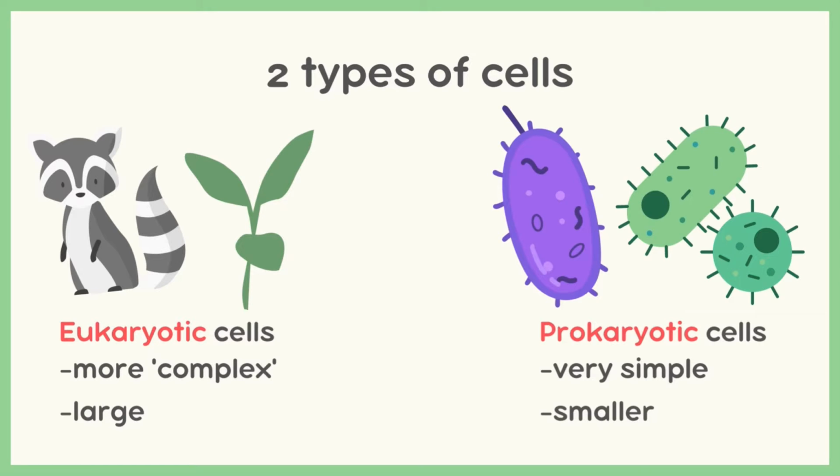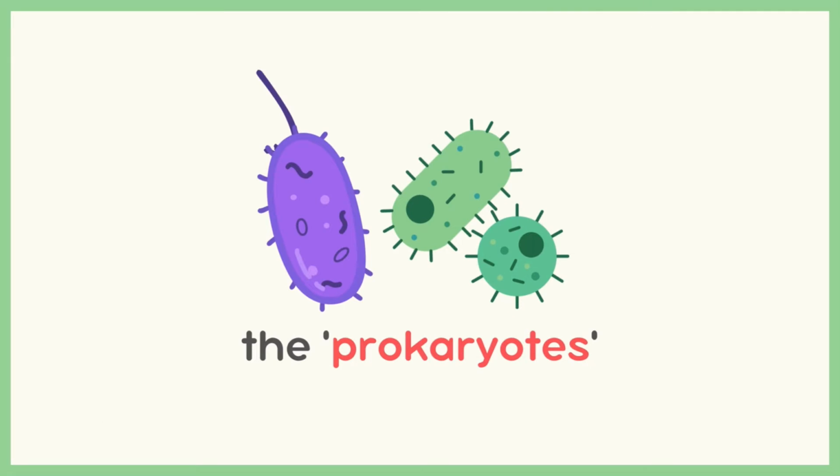Now we have prokaryotic cells. These cell types are much simpler than eukaryotic cells and are much smaller. Prokaryotic cells are in bacteria and only one prokaryotic cell is required to make a bacterial organism, hence the reason they are seen as simple cells. Today, however, we'll be focusing on the prokaryotic cells that make up organisms such as bacteria. Prokaryotic cells have lots of differences to eukaryotic cells. We will look at these differences today.